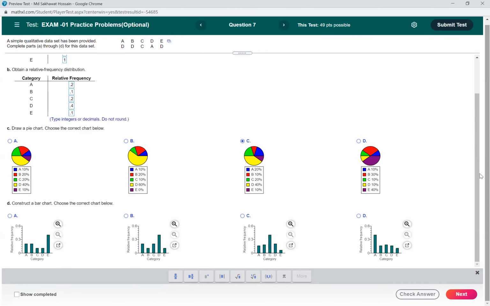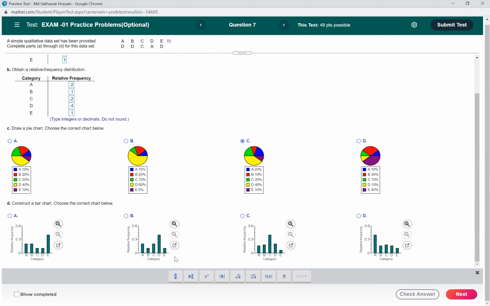Now construct a bar chart. Choose the correct answer below. And similarly, we have to look at the height of category A, B, C, D, E. So A will be 0.2. Yeah, I think it looks correct. But B should be 0.1. But here they are the same, right? So this is not correct. So how about this one? Yeah, it seems this is 0.2 and B is 0.1.